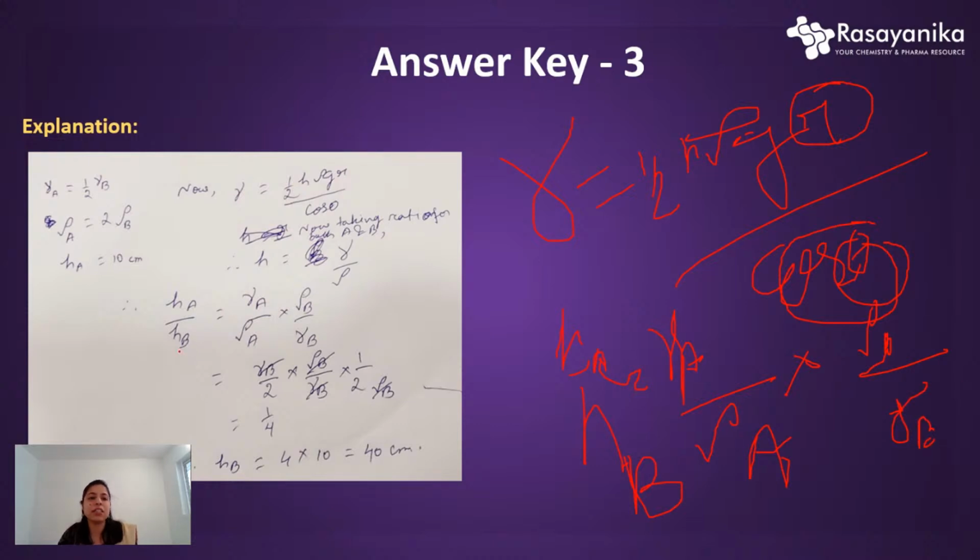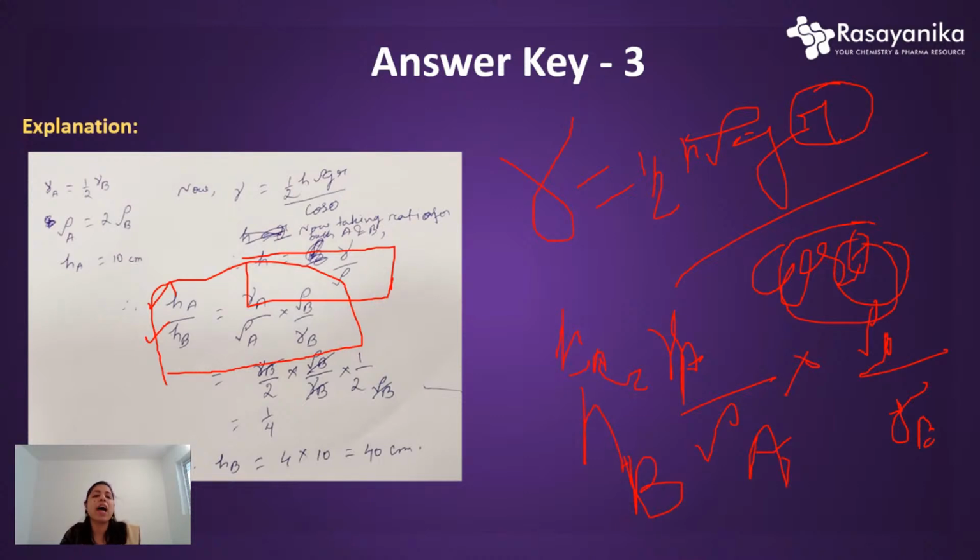Okay, so basically just look here, I have already solved this equation as I have written there. So we are taking this ratio, HA by HB, basically the ratio for their height. H is going to be like that, H equals gamma by rho, because all other terms are constant for both the liquids, so we can easily cancel those out. So HA by HB will be gamma A by rho A into rho B by gamma B. That is H equals gamma by rho.